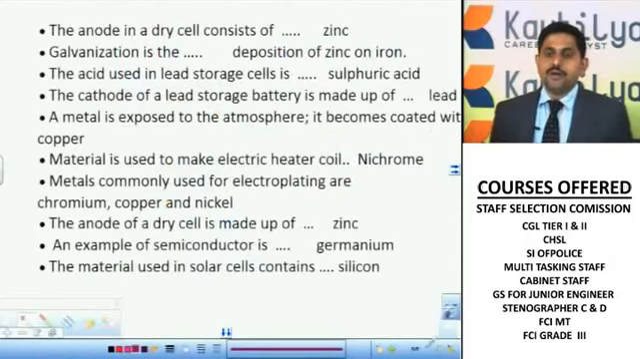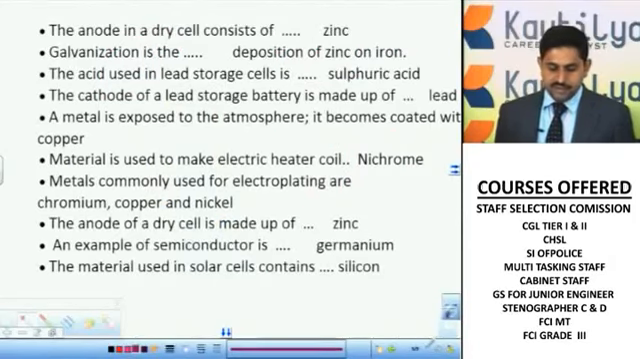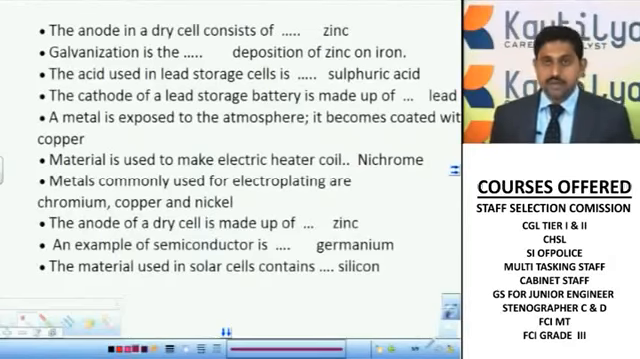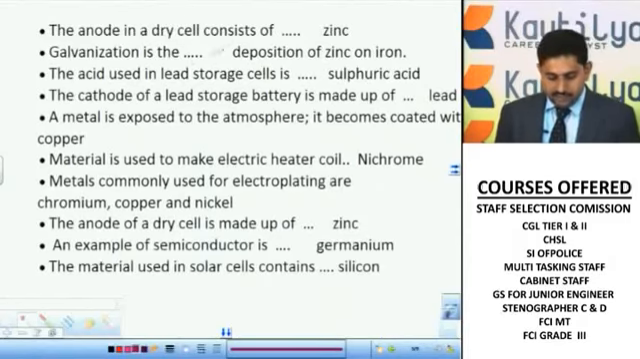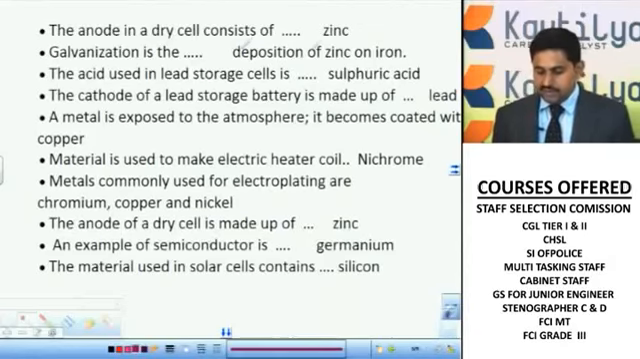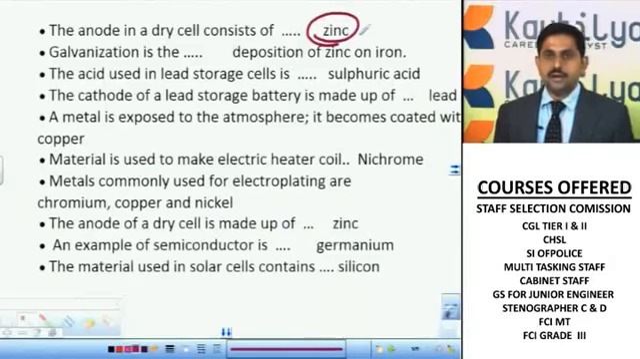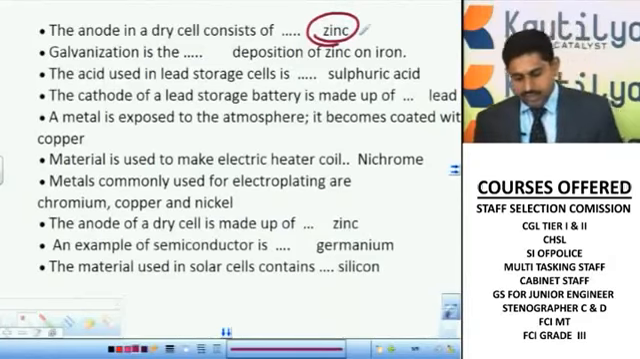Next, some of the important bits which were asked previously in electrochemistry. Let us see what we have discussed and what we have not discussed, and we will cover that in this area. Now, the anode in a dry cell, I already told you that it consists of zinc, right? Zinc acts as the anode and the carbon graphite acts as the cathode.